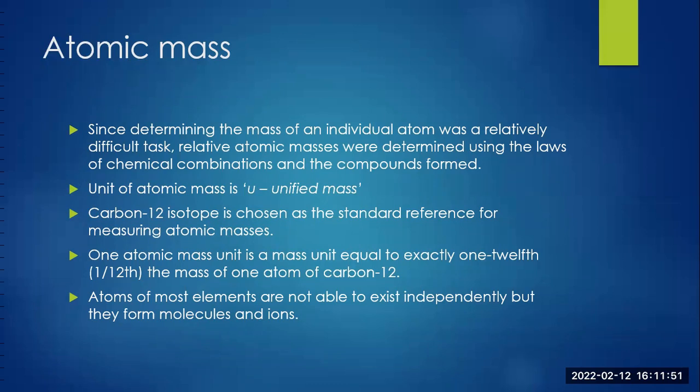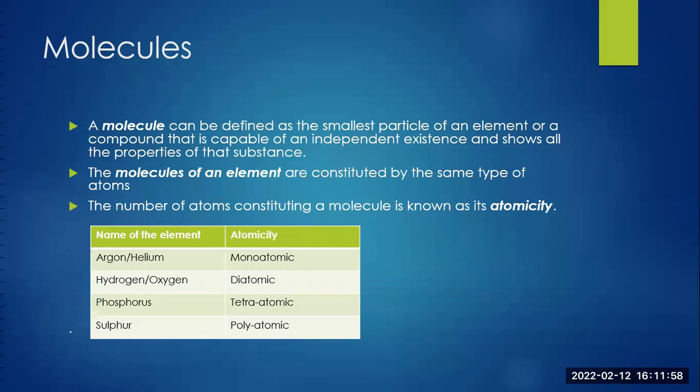Atoms of most elements are not able to exist independently, but they form molecules and ions. Molecules. A molecule can be defined as the smallest particle of an element or a compound that is capable of an independent existence and shows all the properties of that substance. The molecules of an element are constituted by the same type of atoms. The number of atoms constituting a molecule is known as its atomicity.